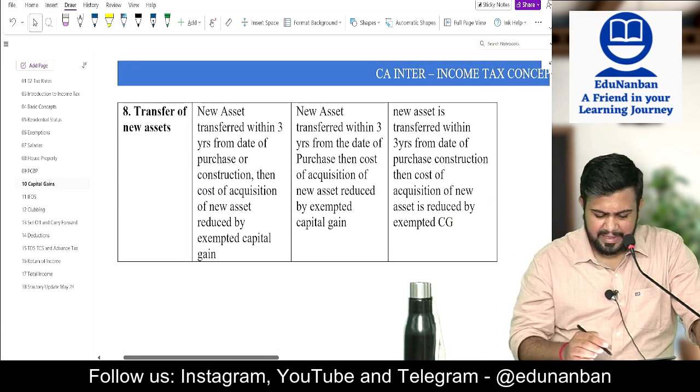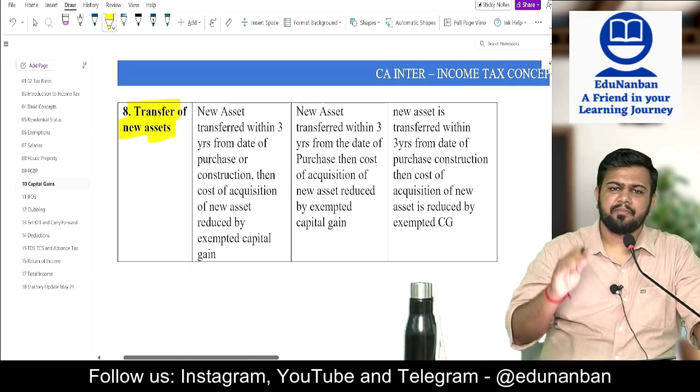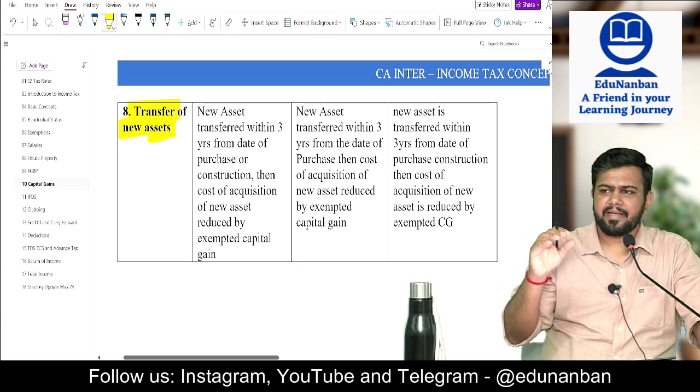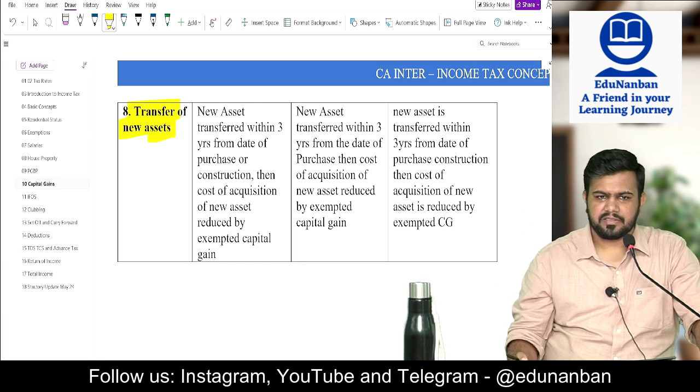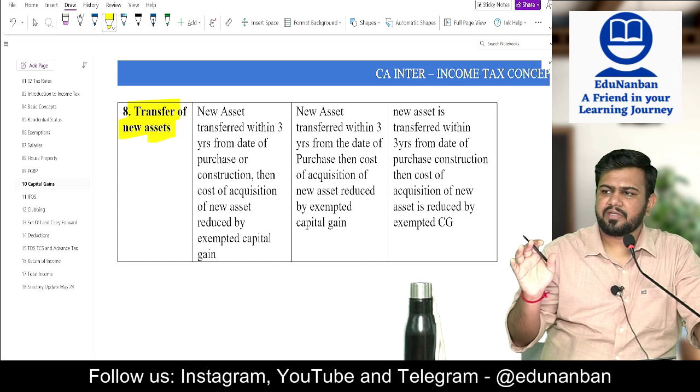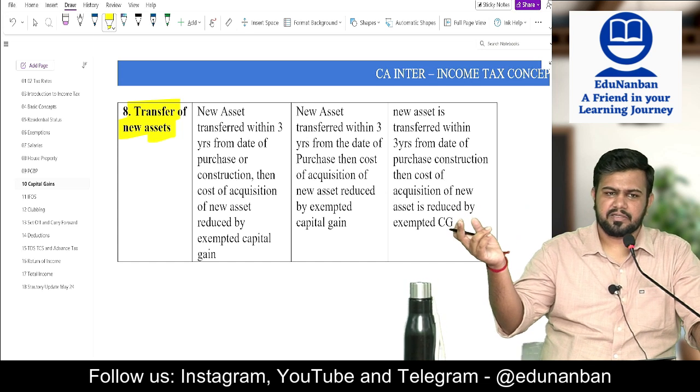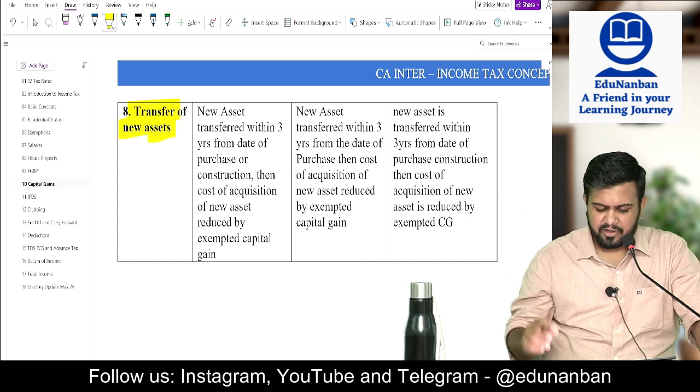Next, transfer of new asset. Now listen, this new house that you are going to buy or construct, this also you have to keep for at least 3 years. New house I cannot sell within 3 years. If you sell within 3 years, what will happen?